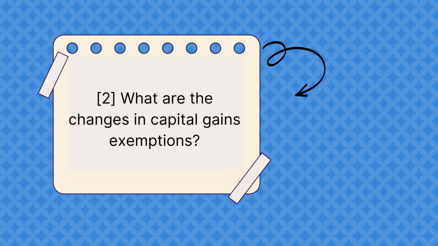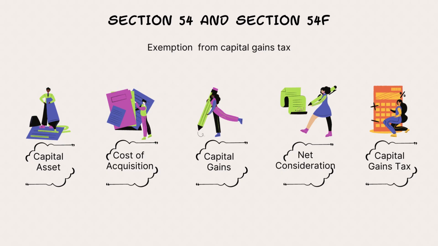See, before we understand the capital gains exemptions, I would like to tell one thing here. There are about 6 to 8 exemption sections with respect to capital gains. There are 2 sections which have been subject to changes in this budget, that is section 54 and section 54F. But before we understand more in detail about these sections, we have to understand certain terms with respect to capital gains tax per se. That means how capital gains arise.